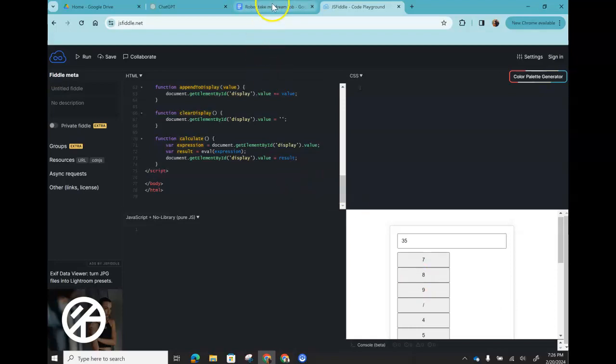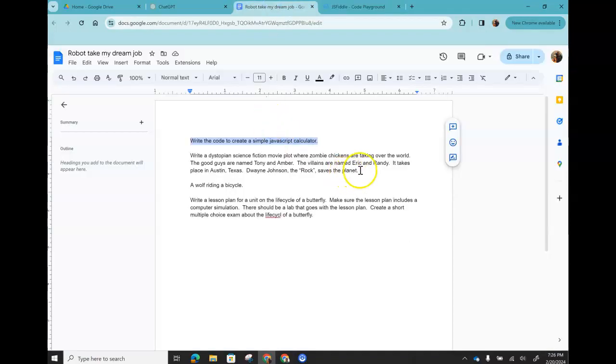All right, so let's take a look at my next one, which is a movie script. Could it write a movie script? So here I have a prompt to write a dystopian science fiction movie plot where zombie chickens are taking over the world. The good guys are named Tony and Amber.